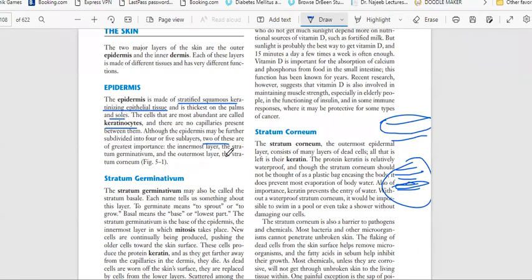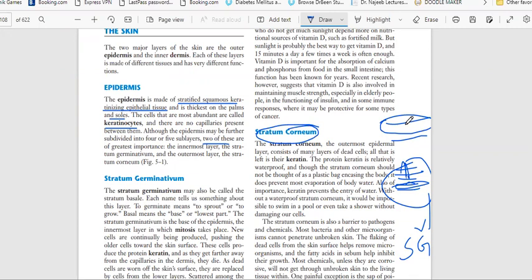Its name is stratum germinativum. And the outermost layer is stratum corneum. See, this is the stratum corneum.